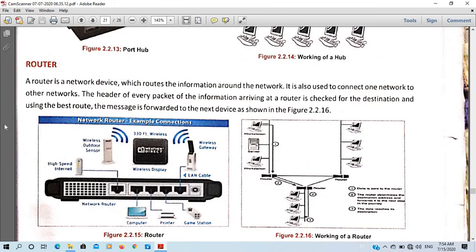So for router, you can say a router is a network device which routes the information around the network, means it gives address to the signal, and it sends the signal according to the address in the header of the packet. And the second line is that it is used to connect one network to another network.